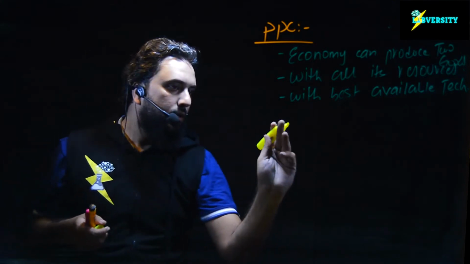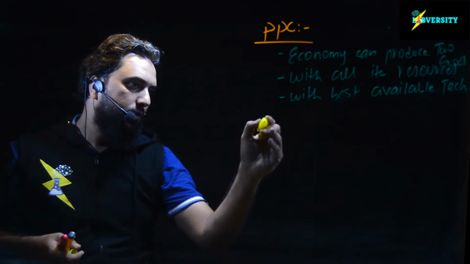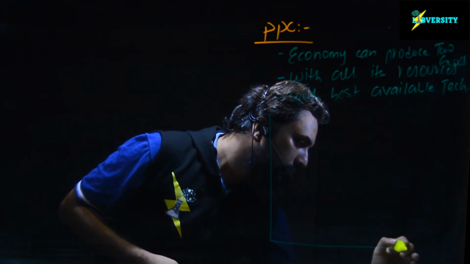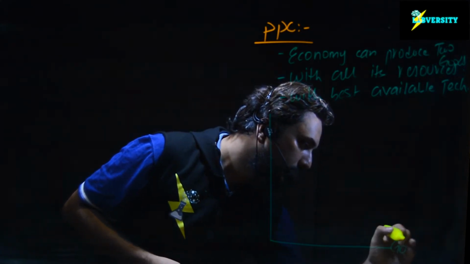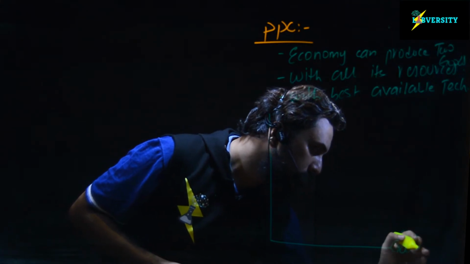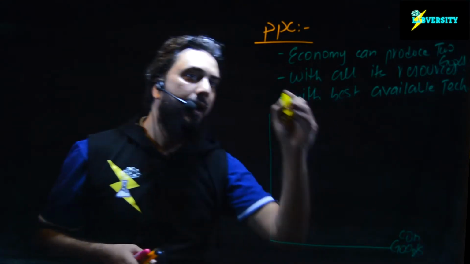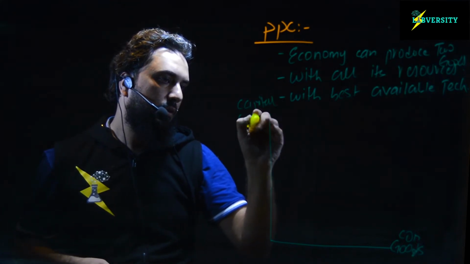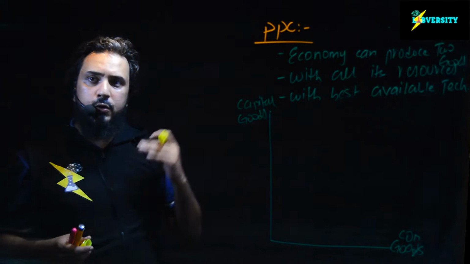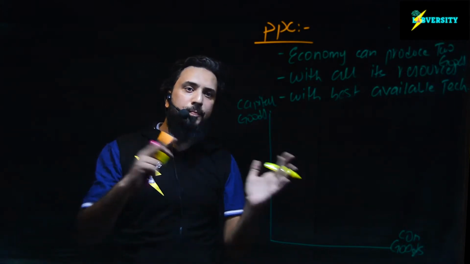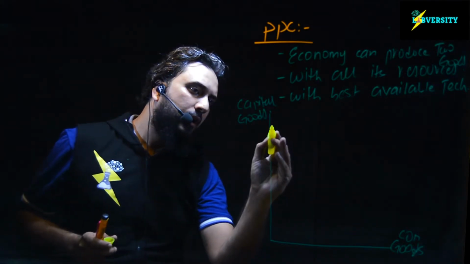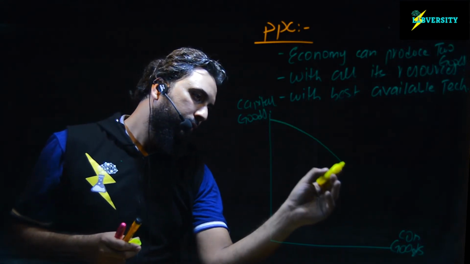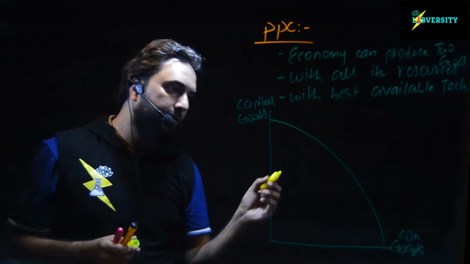Considering consumer goods and capital goods, in the next video we will be discussing the shapes of the PPC. For now, I'm drawing a PPC curve. This is what we call a PPC curve.